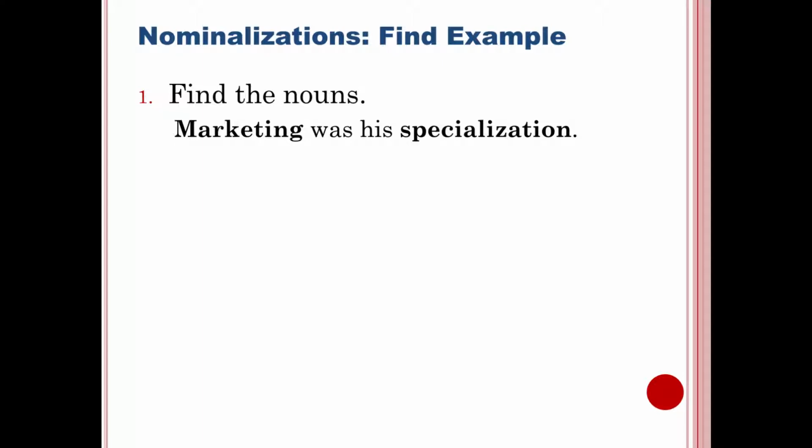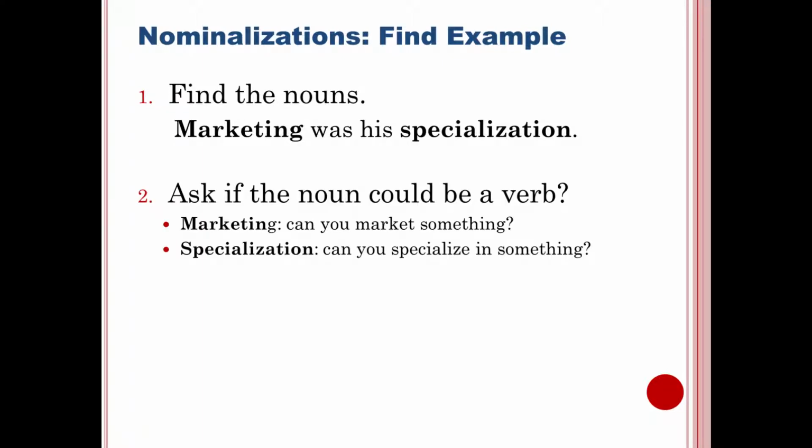Find the nouns. Marketing was his specialization. Marketing is a person, place, thing, or idea. Was is a verb. His is possessive. All right, and specialization is a noun. Now, was is a very weak verb, and so we want to look at these nouns and see, can any of these nouns be a verb?